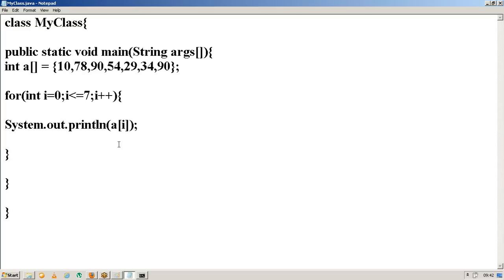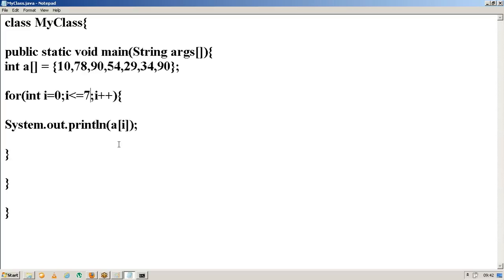It compiled successfully. Let me execute the program. Now you can find the output. So now let us give something like this: i less than or equal to 7. What is your expected output? Will it work?